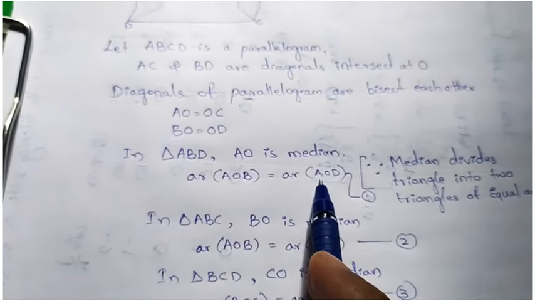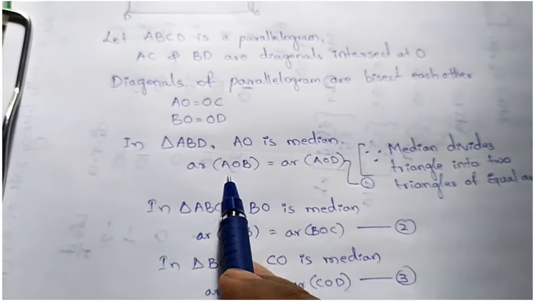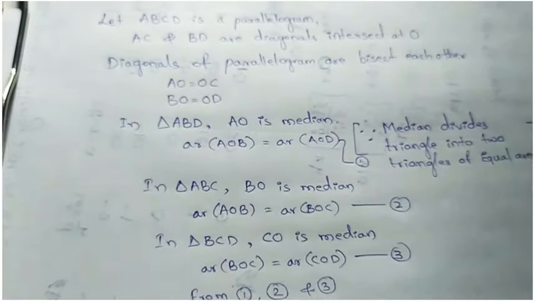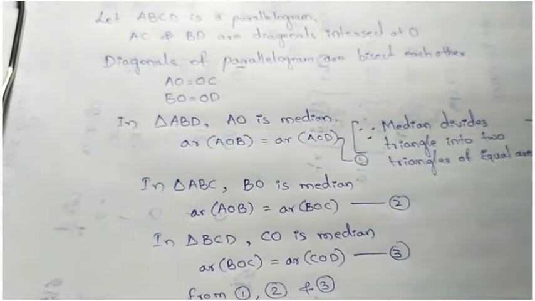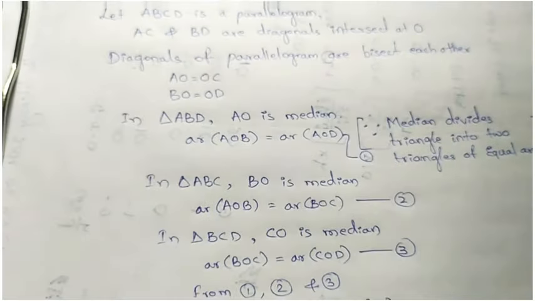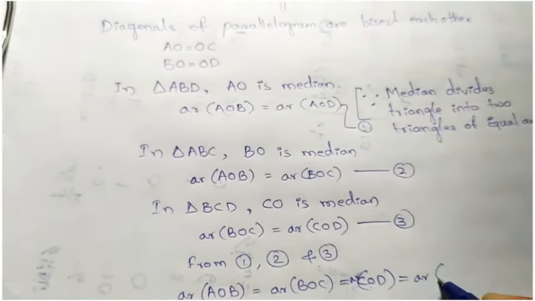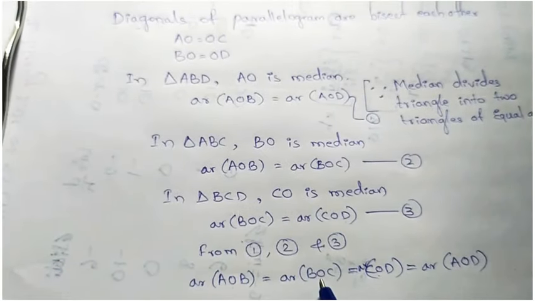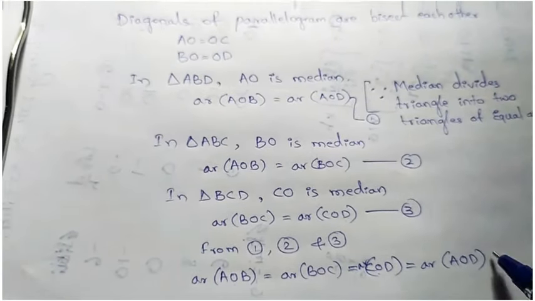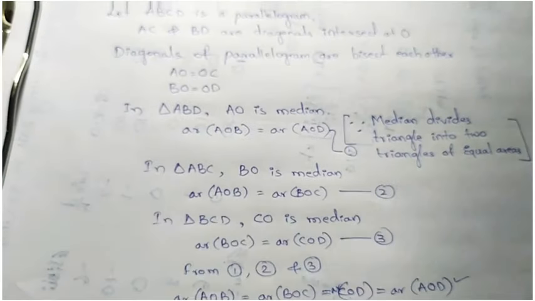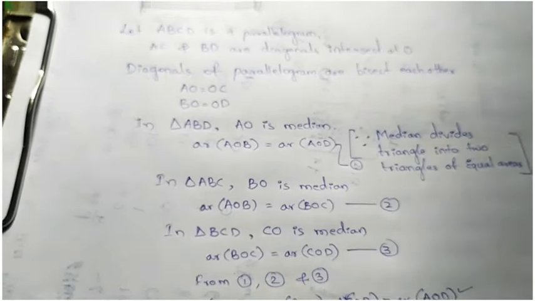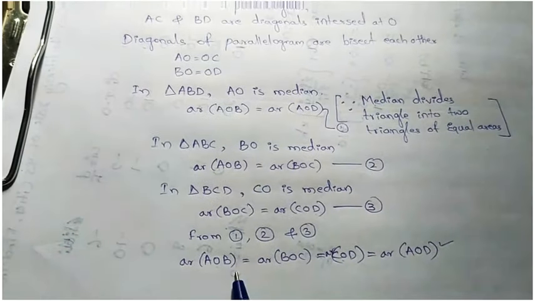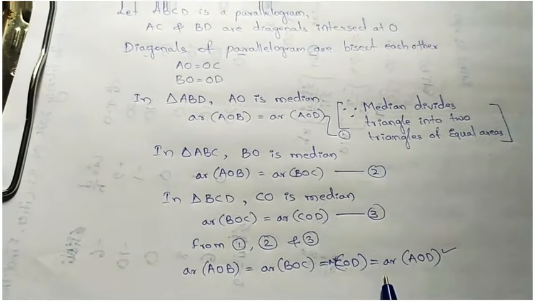Where is that? Here. Okay, AOB equal to AOD. So AOB is equal to AOD also. COD equal to AOD. So AOB, BOC, COD, AOD are equal. So here we got that diagonals of a parallelogram divide it into 4 triangles of equal areas.